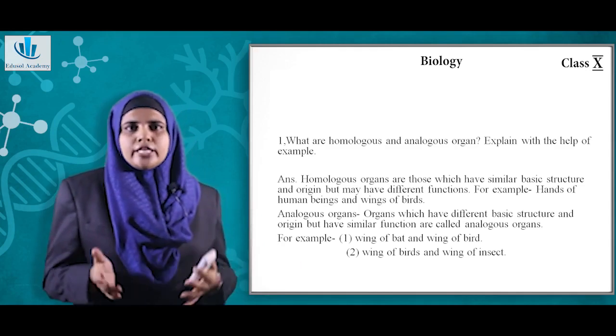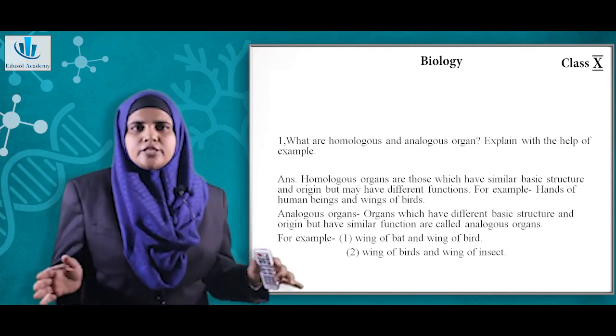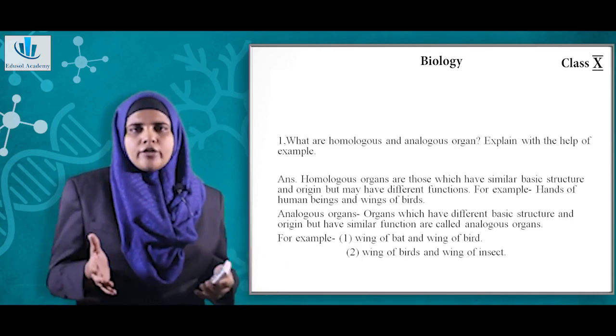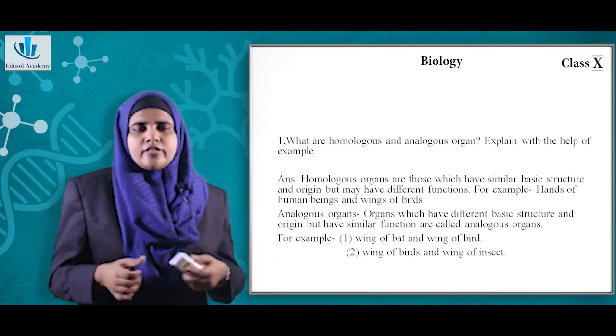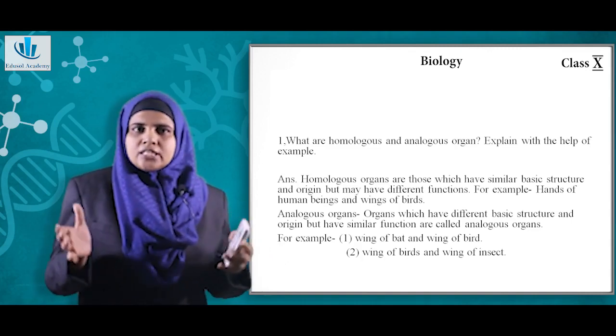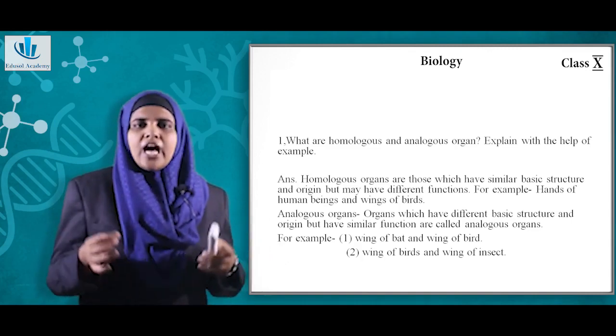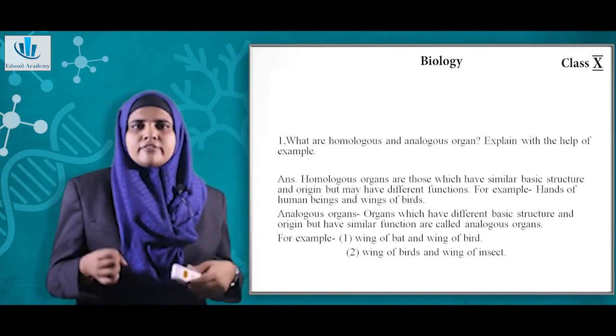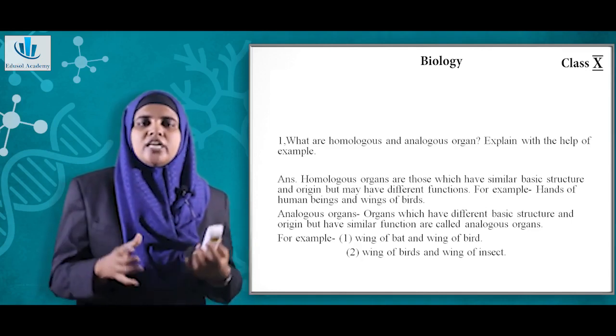So homologous organs are those organs which have similar structure but different function, whereas analogous organs are those organs which have no similarity in its basic structure, but they have a similar function. For example, the wings of a bat, wings of a bird, and wings of an insect.